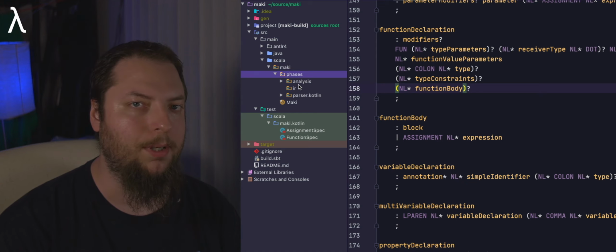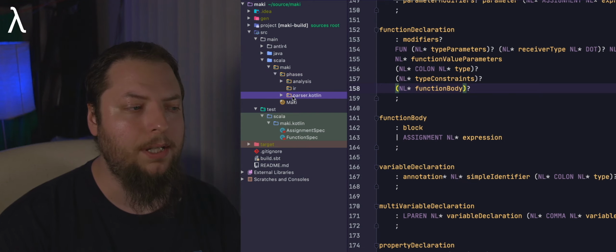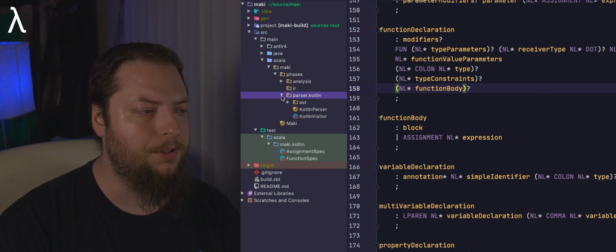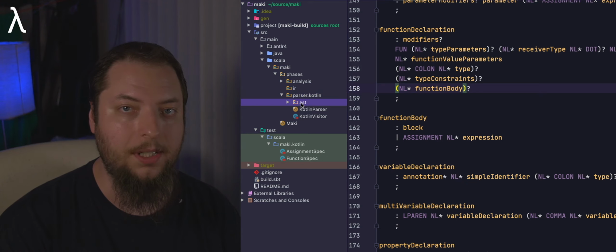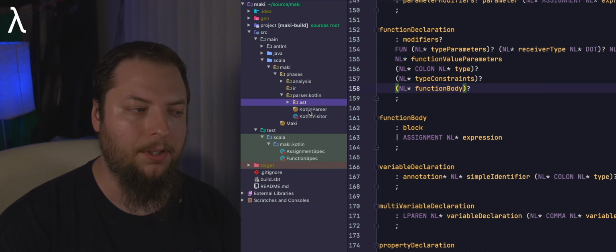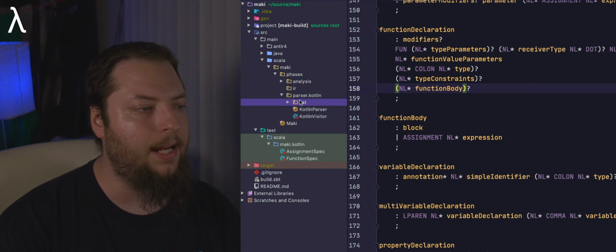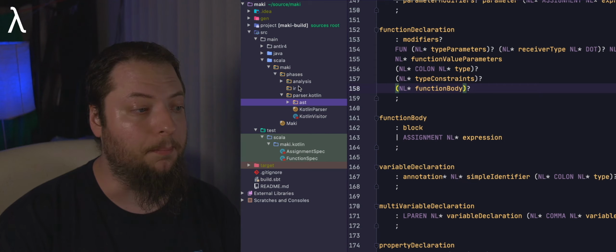We're not going to talk too much about phases just yet. Since we are talking initially about parsing right now, I've created this parser.kotlin package, and underneath here we have our AST package, and we have a Kotlin parser and a Kotlin visitor. Okay, so that's the basic core of the Maki compiler.